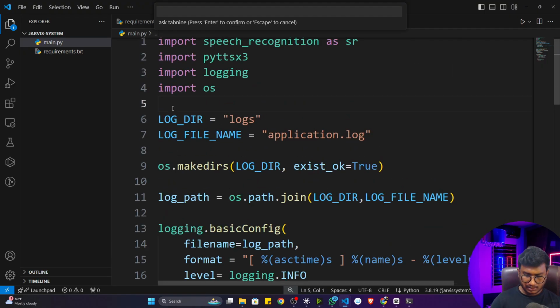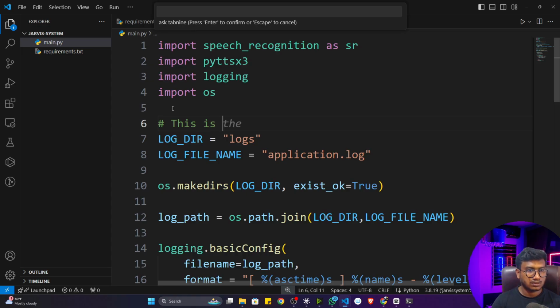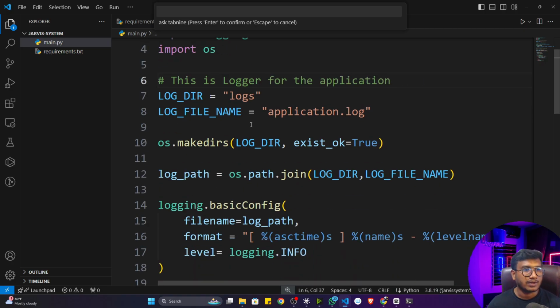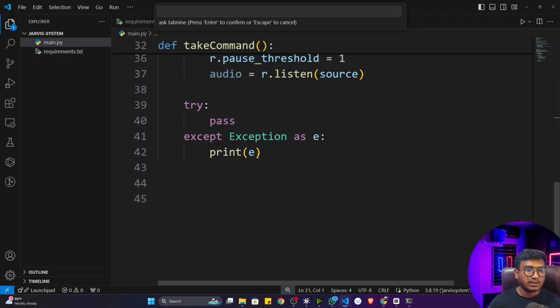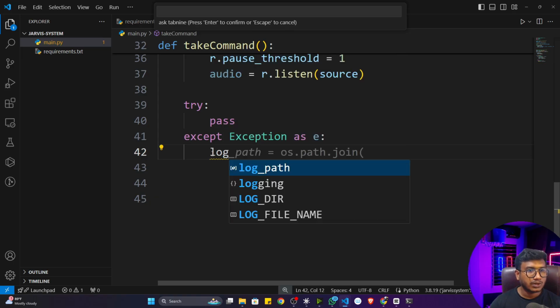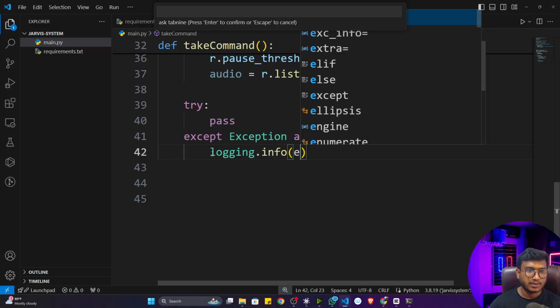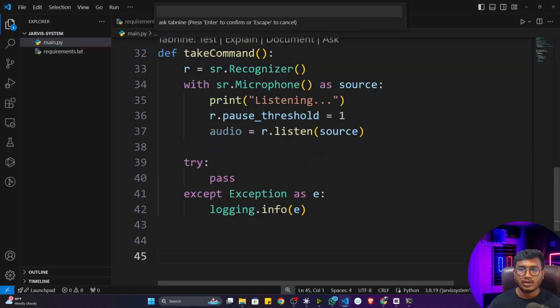So here I can write, this is the logger for the application. Now I can simply log the information. Instead of printing, I can just write logging.info, and inside that I can pass this E. I hope that's clear.